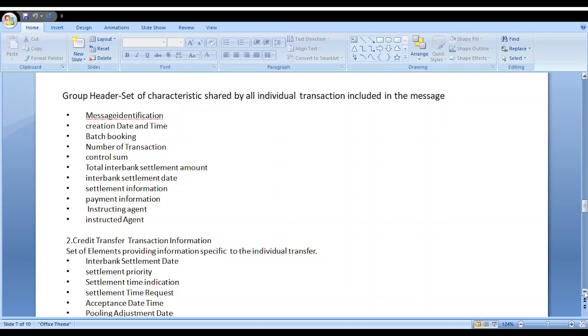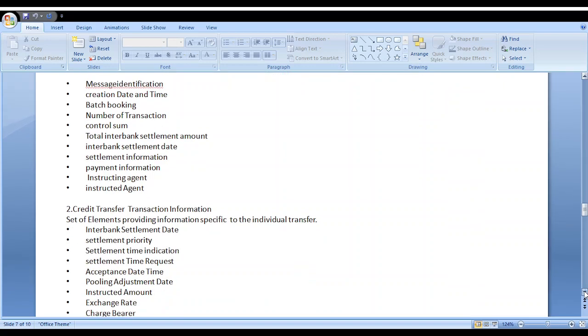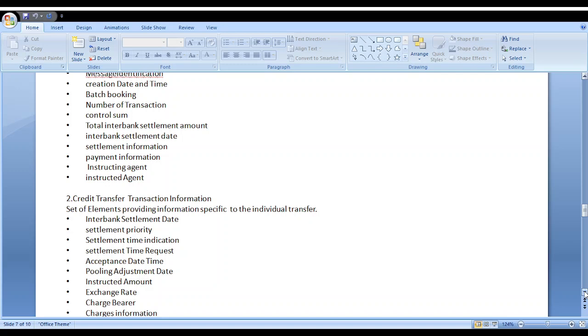Credit transfer transaction information. What is the set of elements providing information for a specific individual transaction? What information is needed to initiate this individual transaction? That information is available in this block.